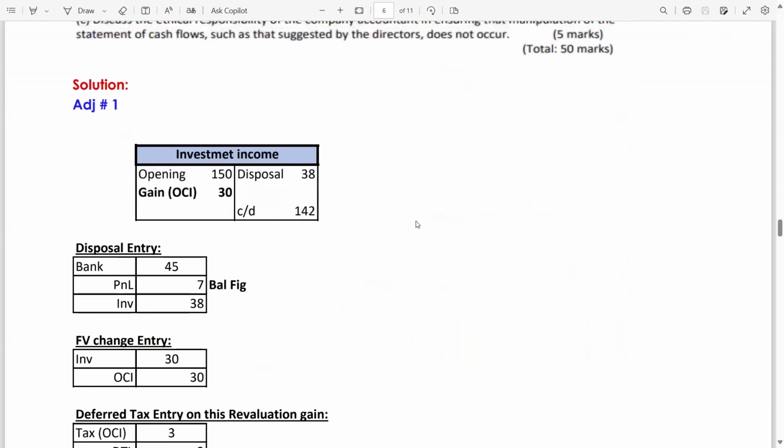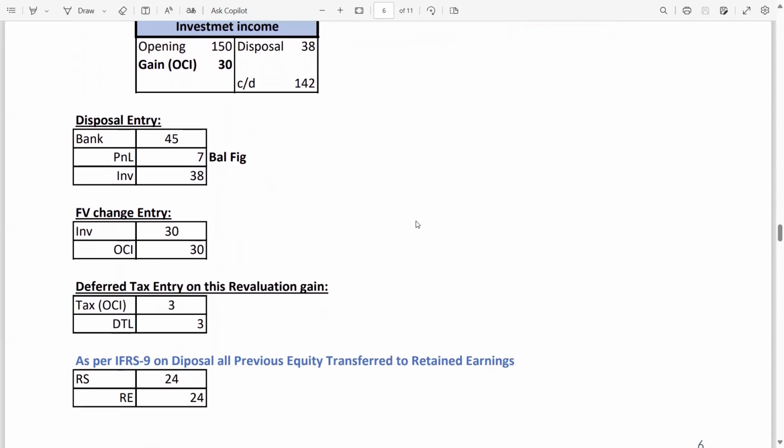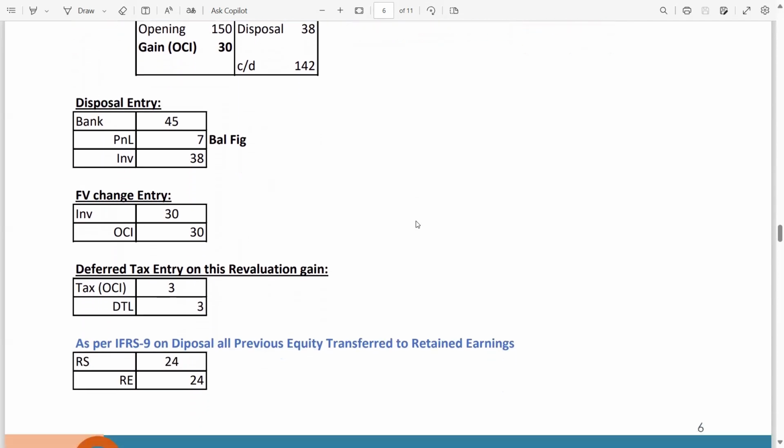So guys, this is adjustment number 1. First, you have to make the investment account. Opening 150 given in the question, disposal 38, gain on OCI 30, closing 142. In this T account, there is no balancing figure. Why? Because all the figures are given by the examiner. Now, there are the following entries which we have to make.